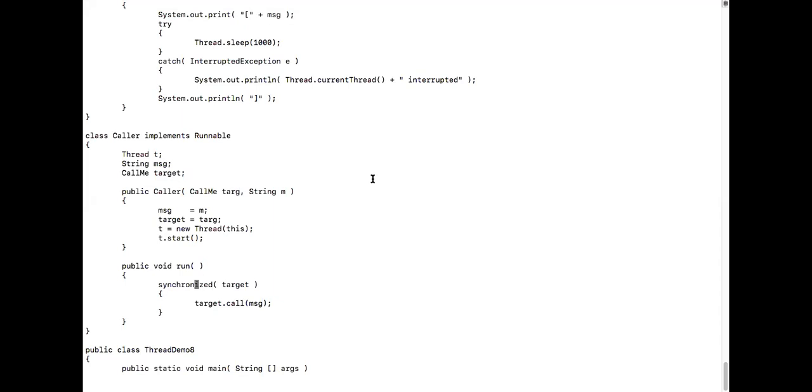Jagannath, you're okay? Yes, okay. So here in synchronized, we are passing target. It can be any object inside the open brace and close brace? Or it has to be the same object? It should be the object which has been commonly accessed by multiple threads.